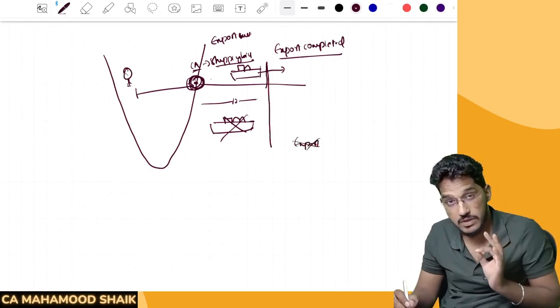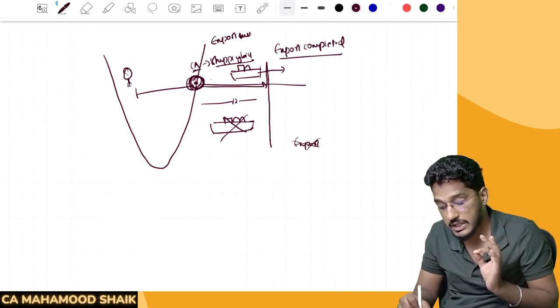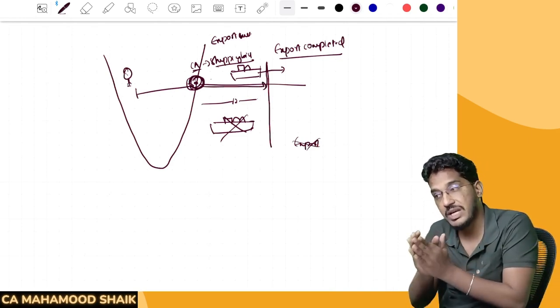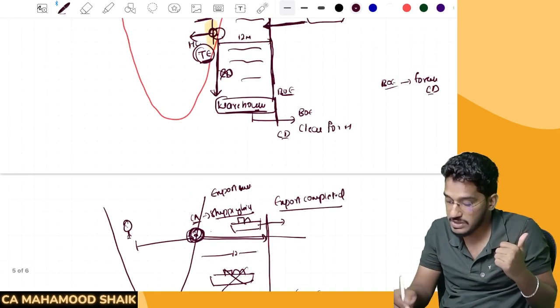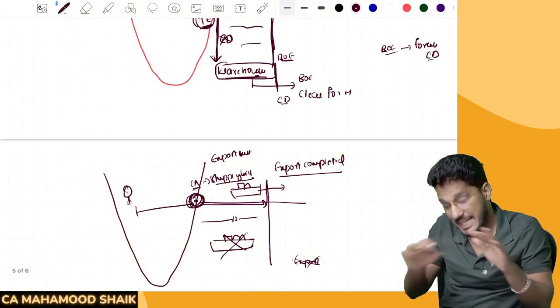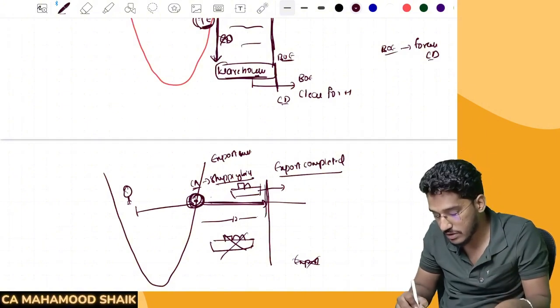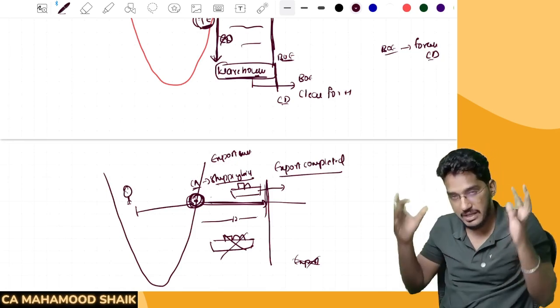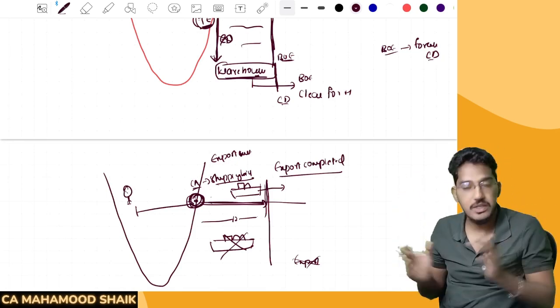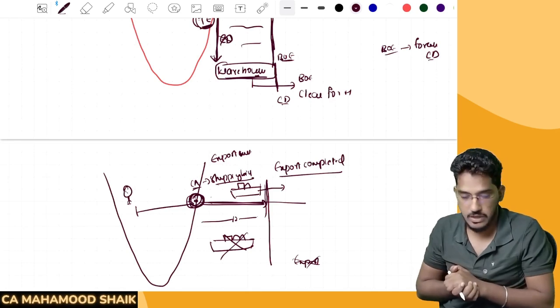So when I said export will get completed, the export transaction will get completed only the moment the goods have crossed the territorial waters. So import will commence when the goods enter the territorial waters. Export will complete when the goods cross the territorial waters. So if the vessel is sinking in the territorial waters, then no export has taken place.